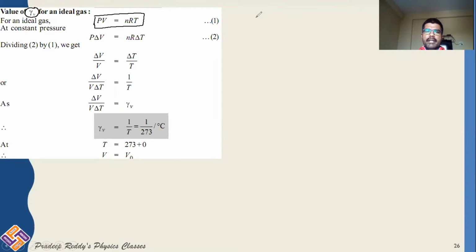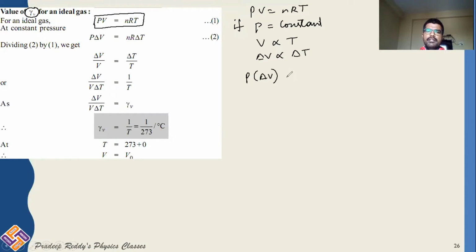As we know, when pressure is maintained constant, volume is directly proportional to temperature T. Therefore, change in volume is directly proportional to change in temperature delta T. So if pressure is constant, you can write P into delta V is equal to n R delta T, where n is the number of moles of the gas, R is the real gas constant, and delta T is the change in temperature.